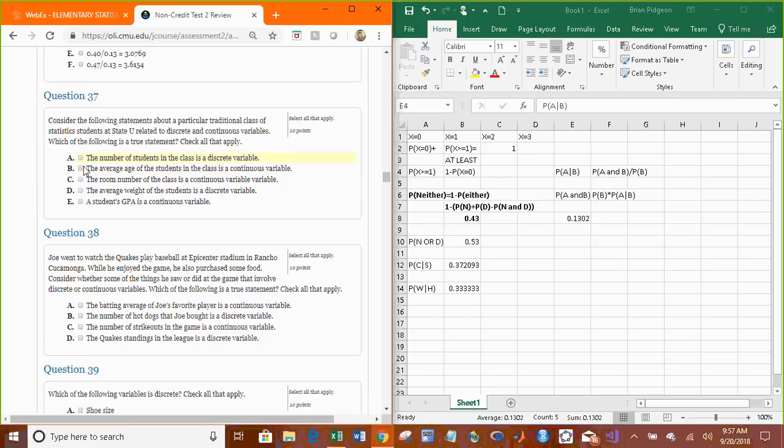So this is discrete. The average age of students is continuous. That's not true. The room number is continuous. That's not true. The average weight of a student is discrete. Now, weight is also generally referred to as a continuous random variable because we can always get a finer and finer estimate of someone's weight by increasing the decimals. So really, that's the only one that's discrete. That's the only one that's true.